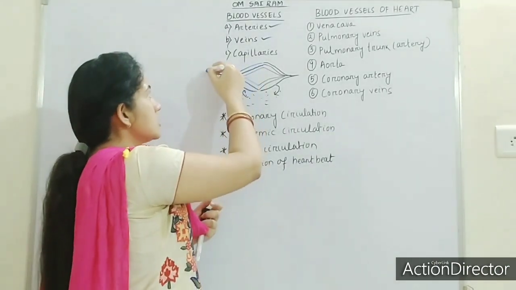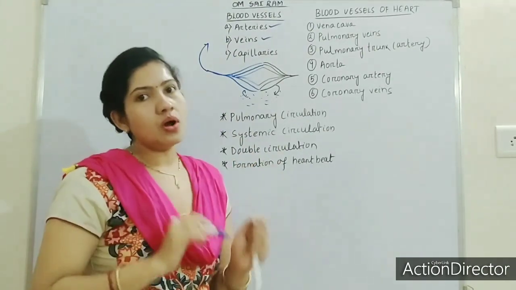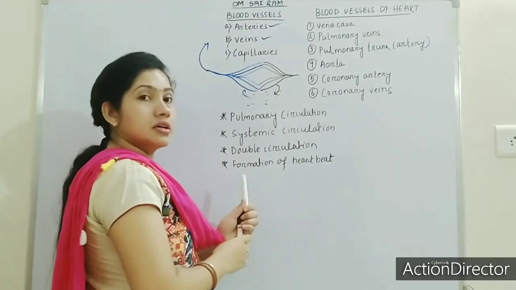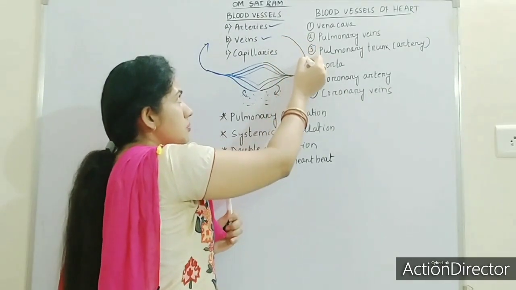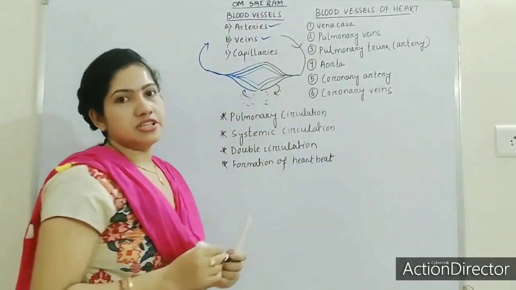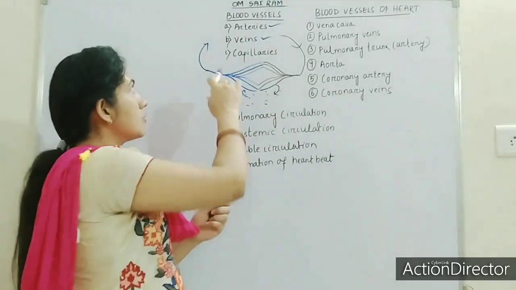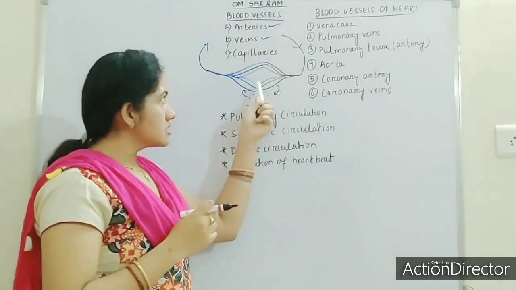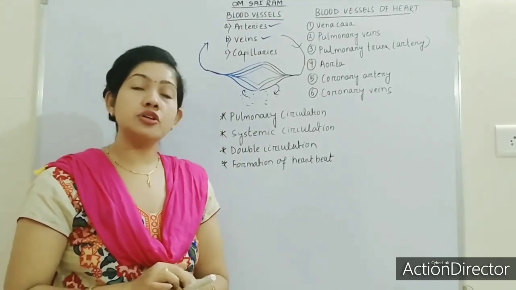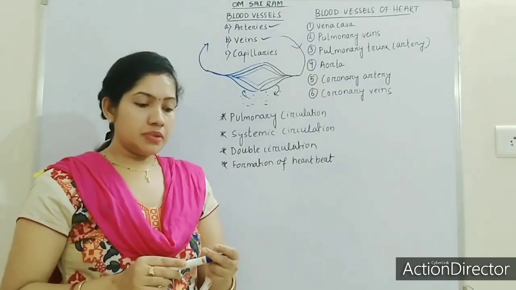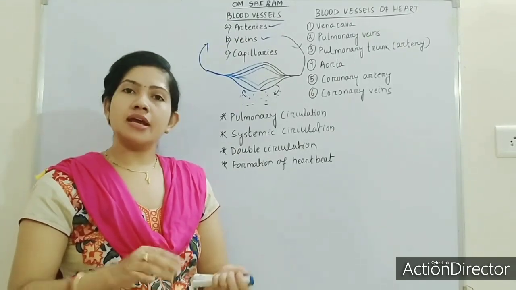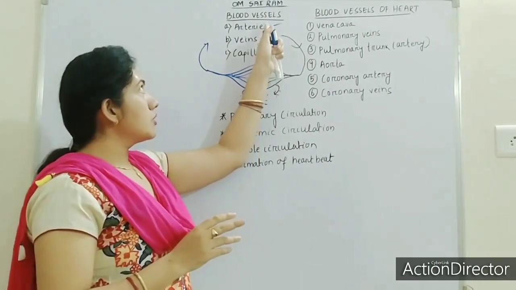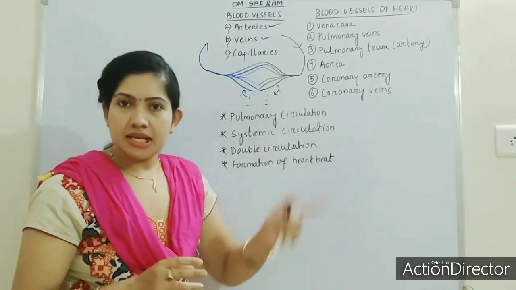It will carry the waste up and pour it to the right side of the heart. Okay, then it will be purified, and again the heart will give the purified blood to the arteries. Got it? So veins always move towards the heart, and arteries always leave the heart. Okay, and this is all about capillaries, which are needed to exchange the materials, that is the nutrients and also waste material, between blood and the tissue. Got it? So this is all about veins, arteries and capillaries.